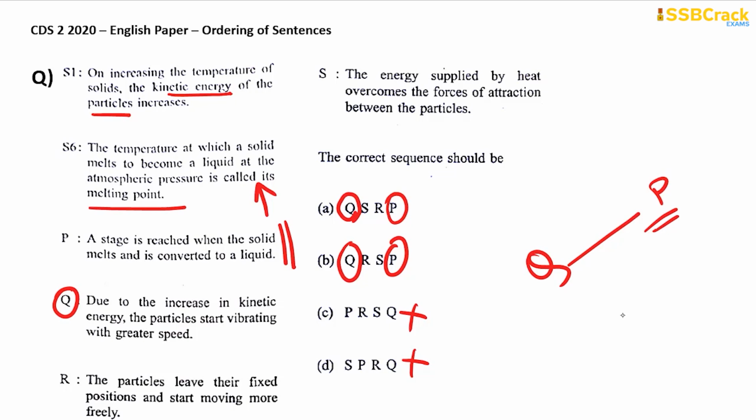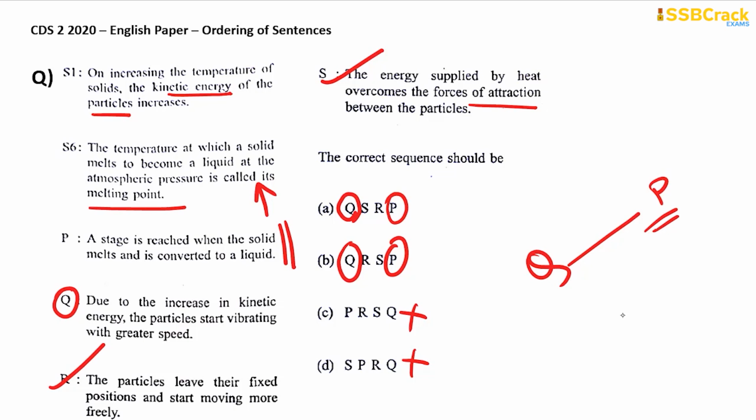Due to the increase in kinetic energy, the particles start vibrating with greater speed. This is the beginning. Let's find out what shall be in the middle. Now, the energy supplied by heat overcomes the forces of attraction between the particles. Because of forces of attraction, the particles are there together. But what happens when the energy is supplied by the heat? The forces of attraction are wiped out and the particles leave their fixed position and start moving more freely.